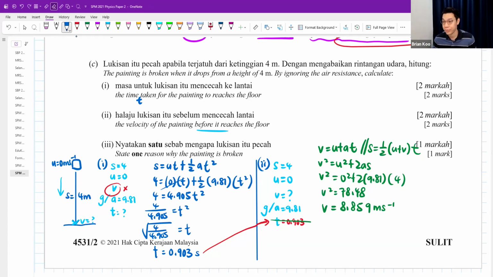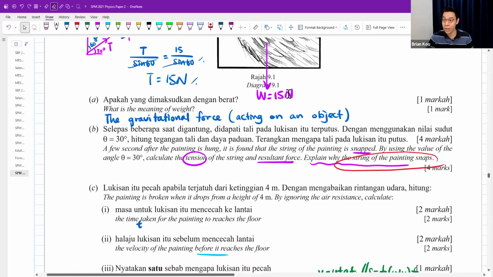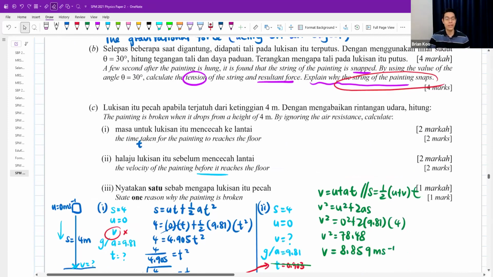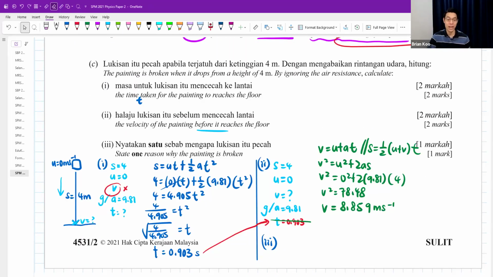Part 3, state one reason why the painting is broken. Why when the painting falls down 4 meters, it will break? A very simple answer. For this one, you have to think of your Form 4 knowledge. Because impulsive force is big. Because impact time is short.